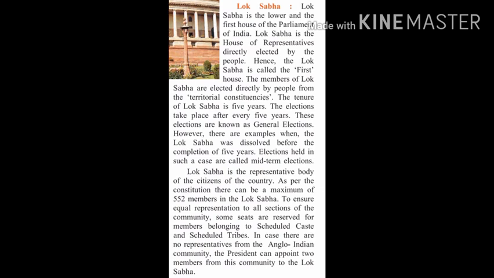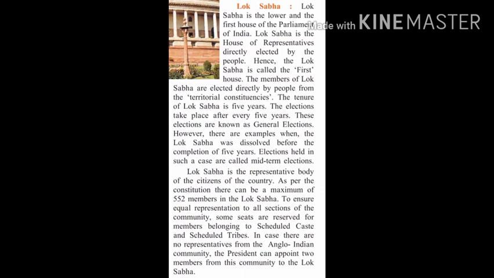So in the Lok Sabha there are some representatives, and who elects those representatives? The people are electing the representatives, or the leaders, in Lok Sabha. Hence the Lok Sabha is called the first house.